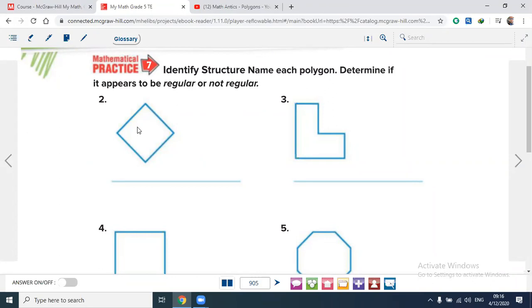Do you have any questions about what we covered now for the lesson? Okay, guys, here I have these polygons. Name each polygon. Determine if it appears to be regular or not regular. Okay, let's start with number 2.